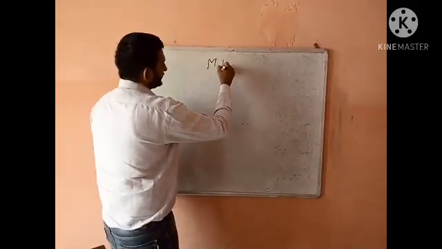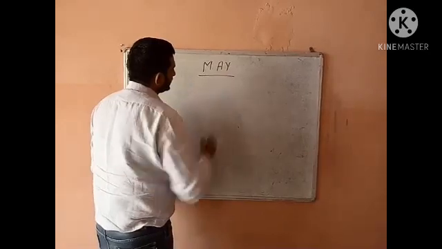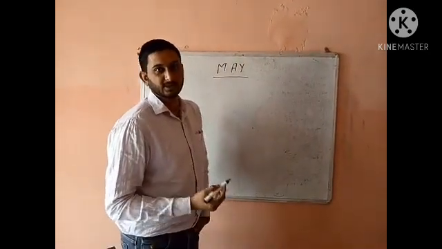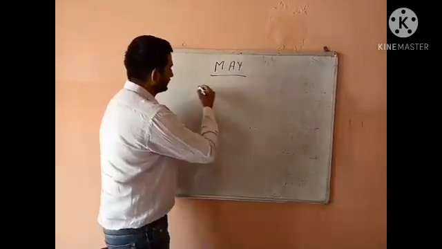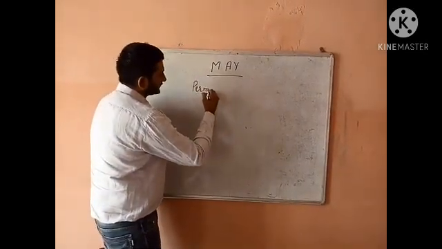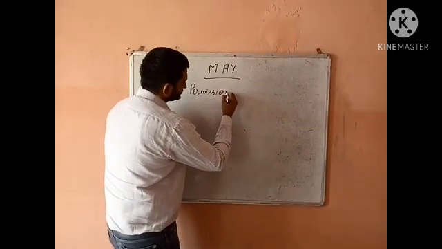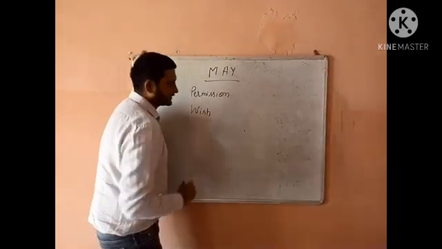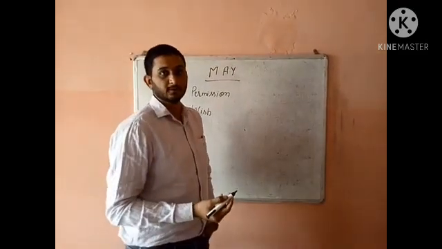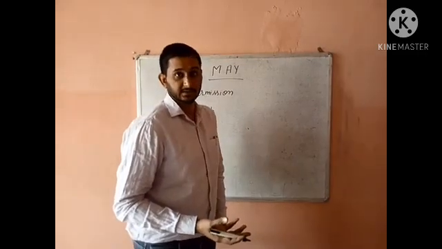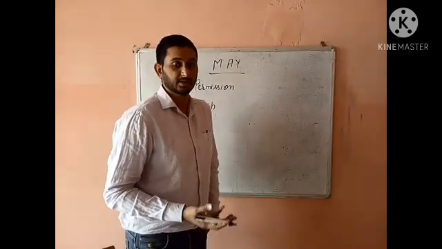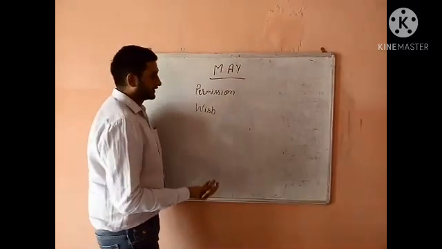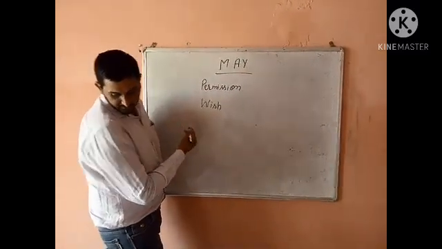The next modal that we are going to do is may. May, as we already talked about, you can use for permission, but it should be formal permission. So the first use of may is for permission. Next, you can use it for a wish. For example, may you live long, may you have success in your exam, may you get a better life. If you are wishing something to someone, then you can go ahead and use may.